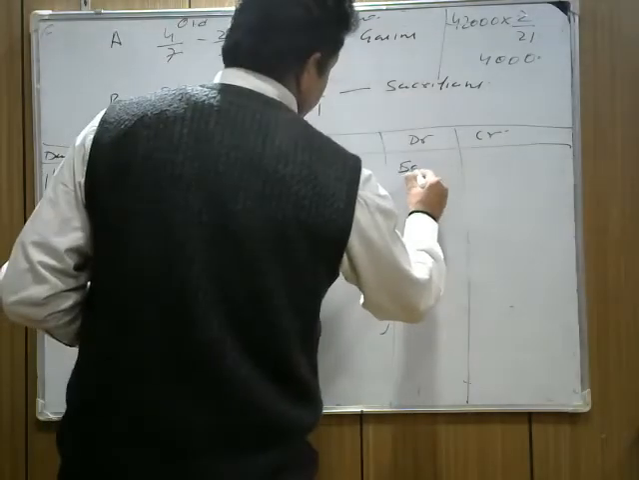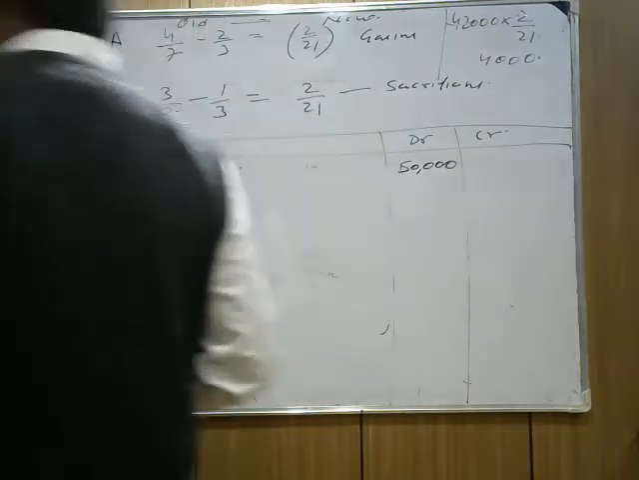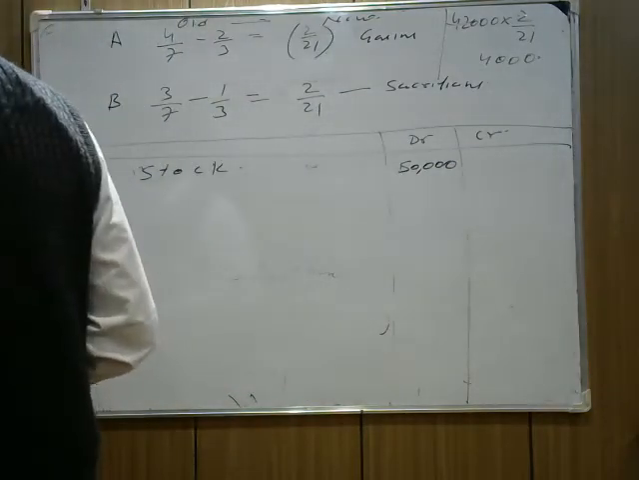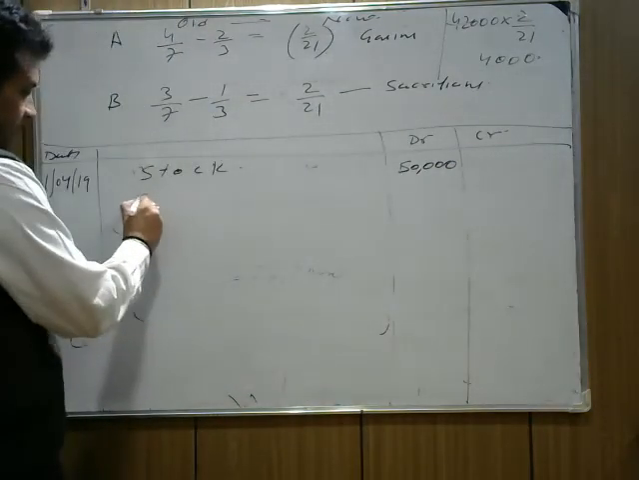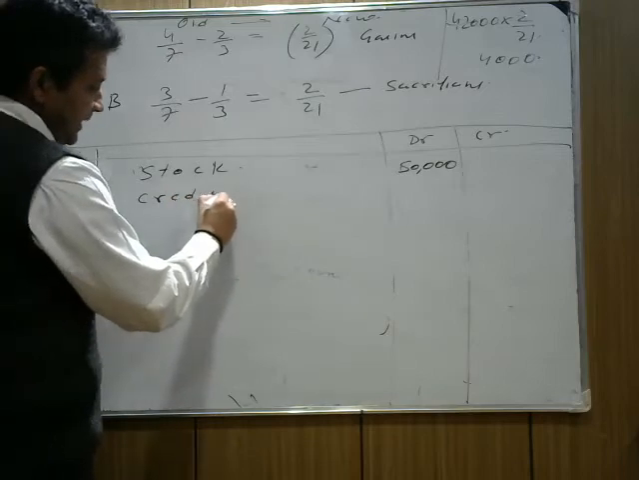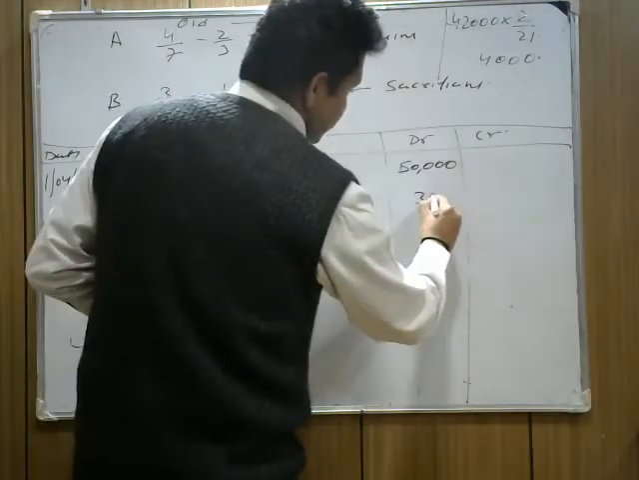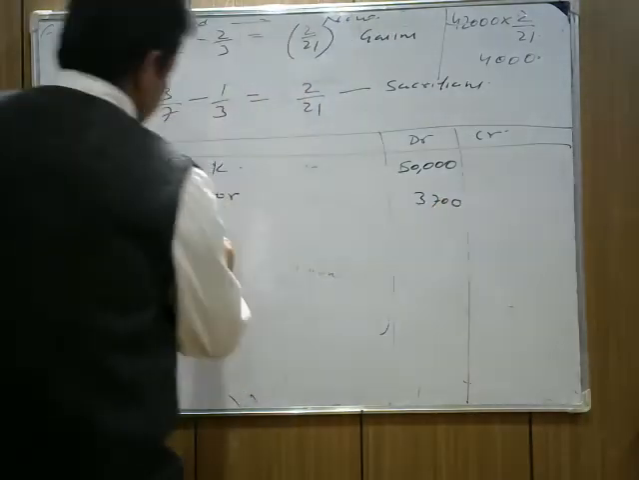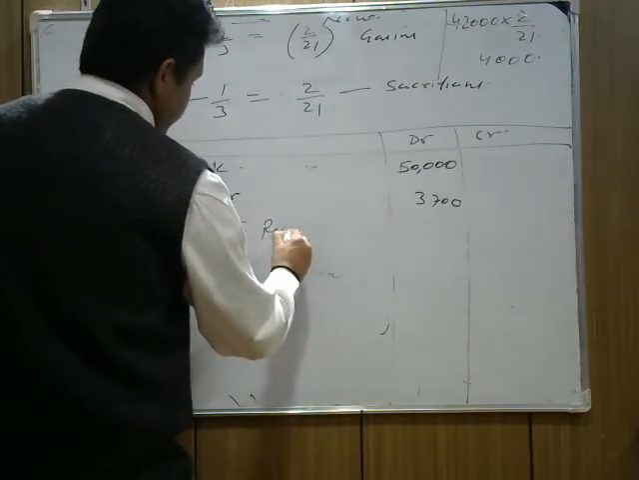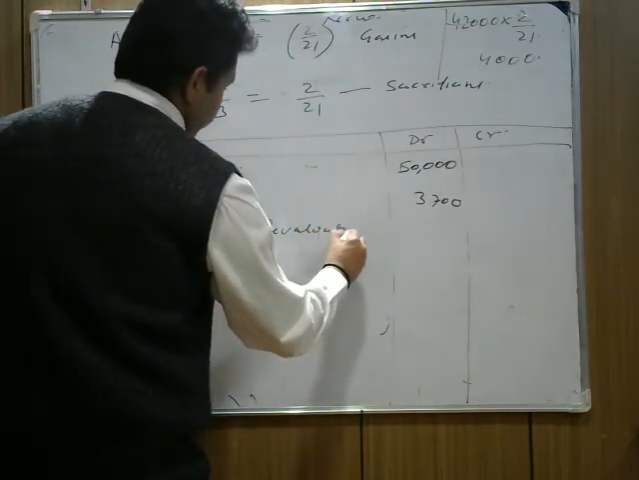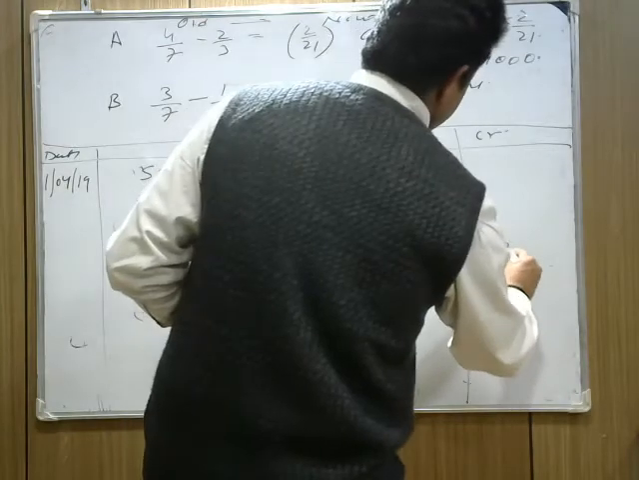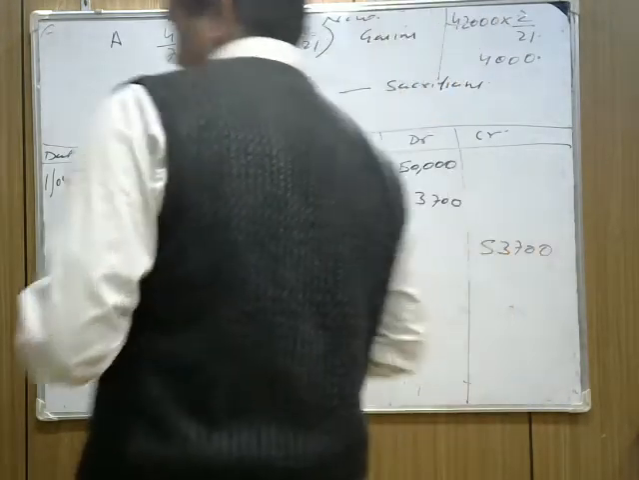We write 50,000 here. And one more thing, sundry creditors are not likely to claim. Creditors, we have to pay 3,700 less. It's a benefit for the firm. To revaluation account, 53,700. I hope it's clear.